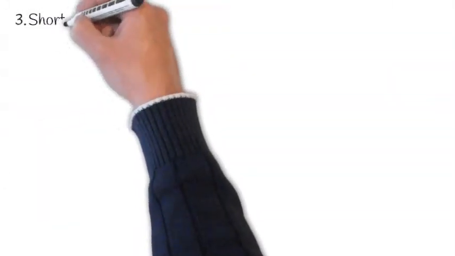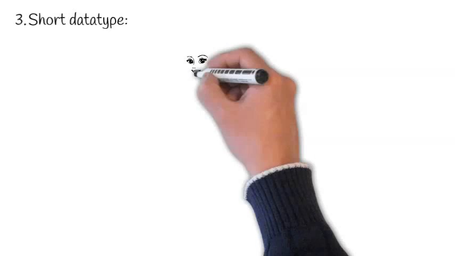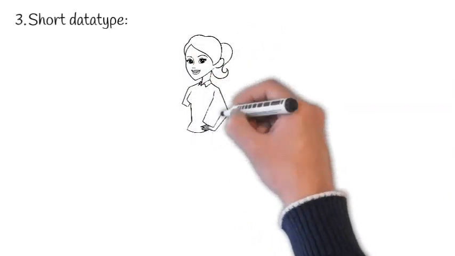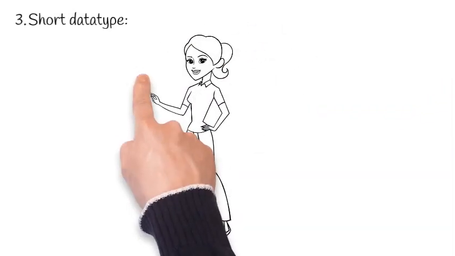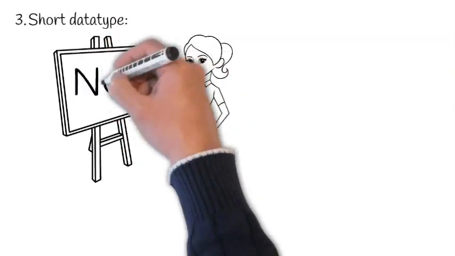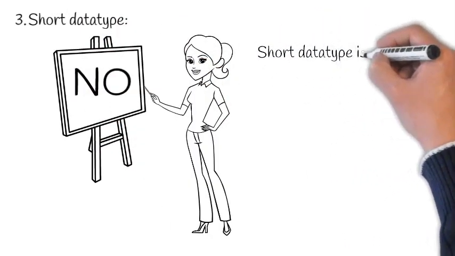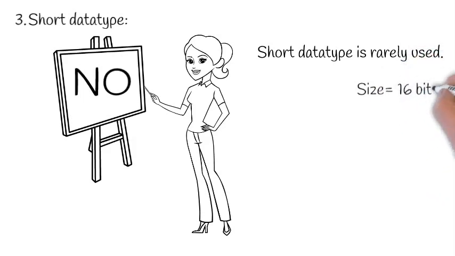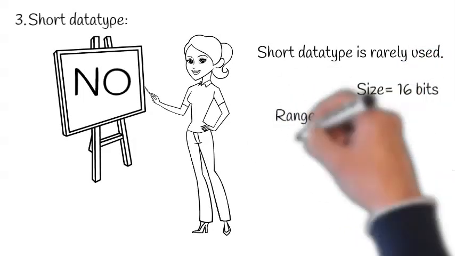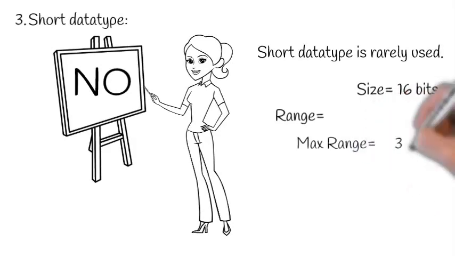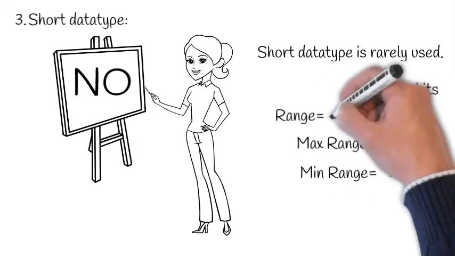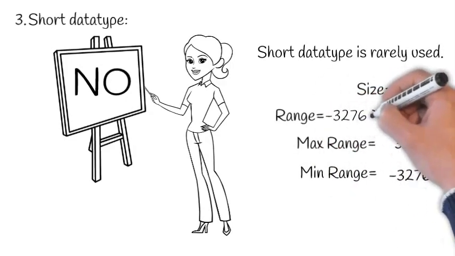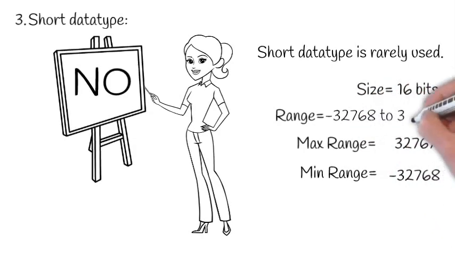Next we have the short data type. If you ask any friend or any developer in Java whether they use the short data type, the answer will be no, because the short data type is rarely used in Java. The size is 16 bits. The maximum is 32767 and the minimum is -32768, so the range varies from -32768 to 32767.